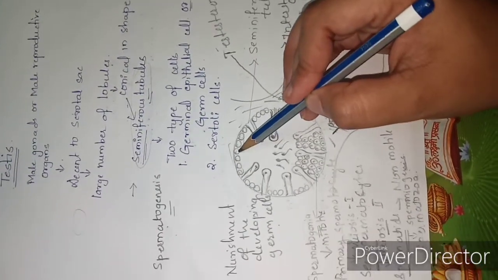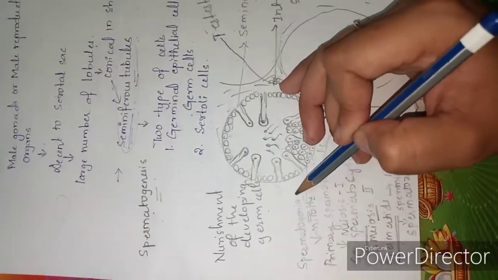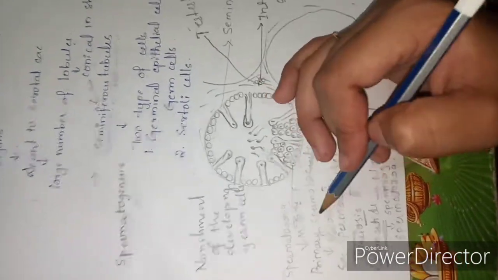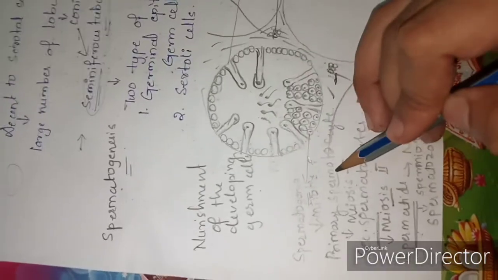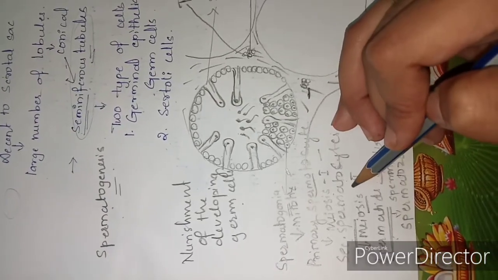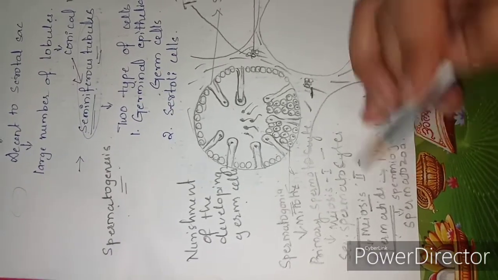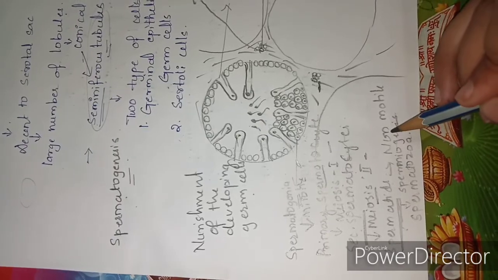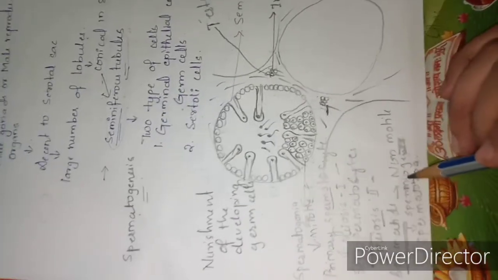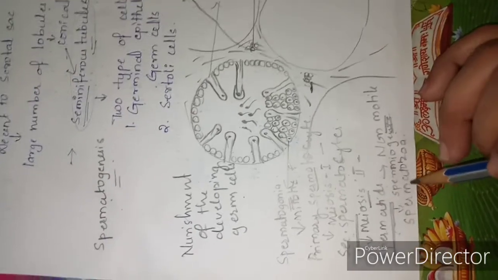The germinal epithelial cells which undergo spermatogenesis are known as the spermatogonia, which undergo mitosis to form the primary spermatocytes, and these primary spermatocytes undergo meiosis 1 to form the secondary spermatocytes, which undergo meiosis second to form the spermatids. These spermatids are non-motile and non-functional. They undergo another process called spermiogenesis to form the spermatozoa, which is the functional one.